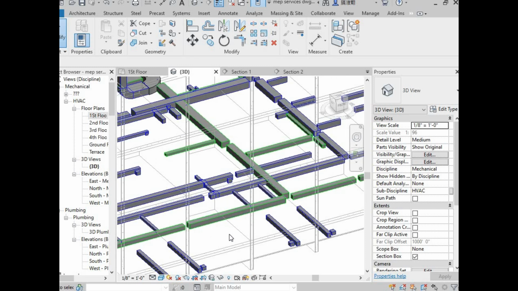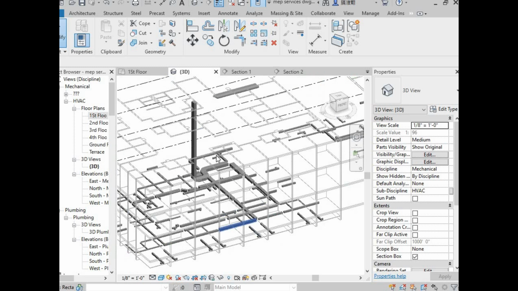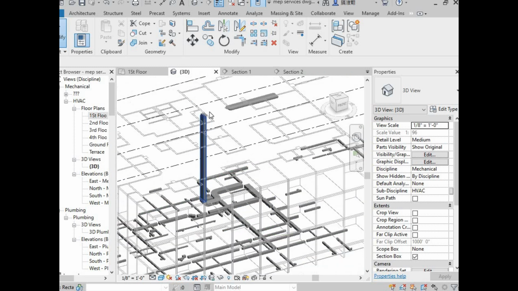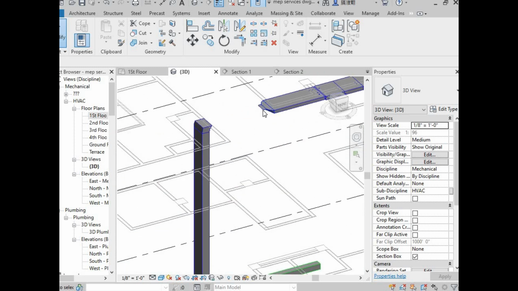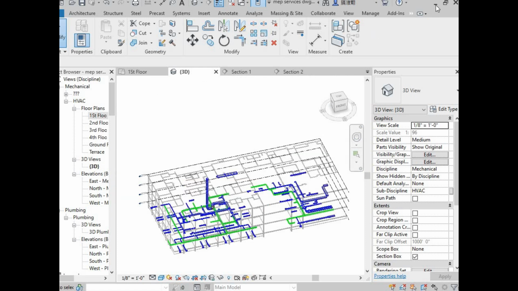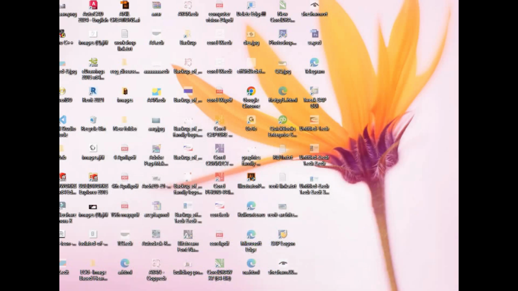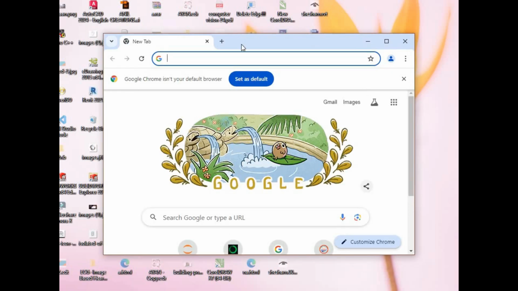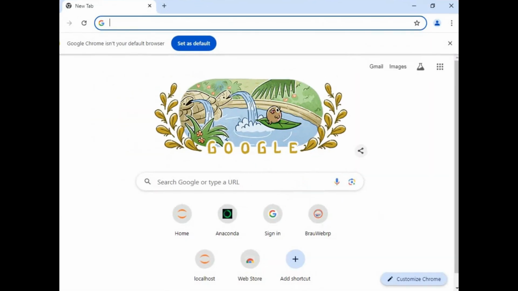The green one is the return system and the blue one is the supply duct, and here is the duct which is releasing. So now if the system is the same for every floor, then you can copy it with the help of copy to clipboard. And now I'll just show you how the exhaust duct is in real life. So I'm going to Chrome here.